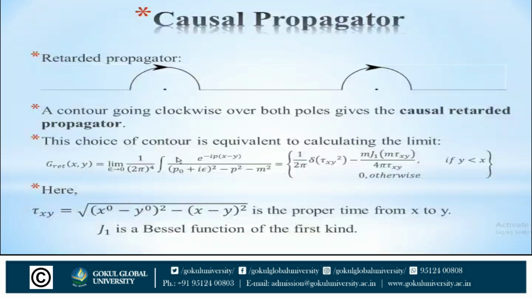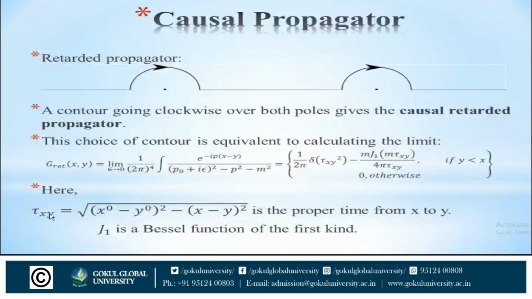You do not have to remember this equation, but we have discussed G_retarded(x, y) = limit ε tends to 0 of 1/(2π)⁴ ∫ d⁴p e^(−ip(x−y)) / ((p⁰ + iε)² − p² − m²), which is equal to 1/(2π) δ(τ_xy²) − m J₁(mτ_xy) / (4π τ_xy) for y less than x, and is equal to 0 otherwise.